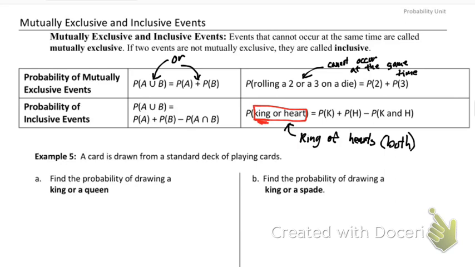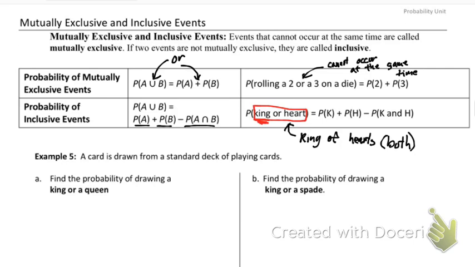If they are inclusive, that means there's some overlap. And what you're going to do is add the probability of the first thing happening plus the probability of the second thing happening, and you're going to subtract out the overlap, because what you don't want to do is count something twice. So if you think about this, kings or hearts, there are 4 kings and there are 13 hearts in a deck. So if I counted 4 kings and I added 13 hearts to that, we would have 17 kings or hearts. However, there's a king of hearts that just got counted twice. It got counted in the kings column, it got counted in the hearts column.